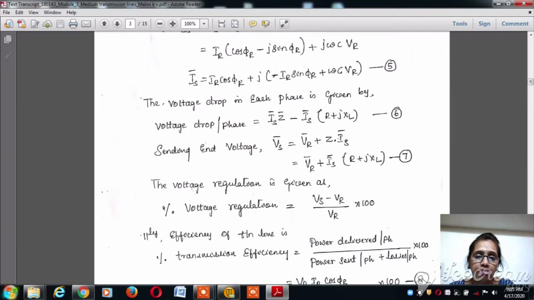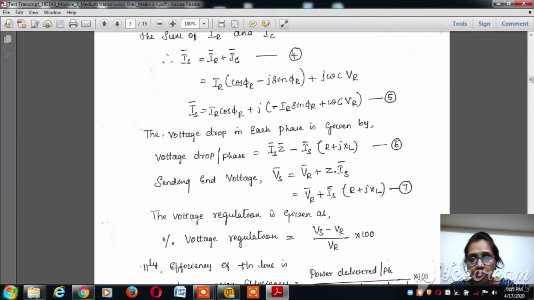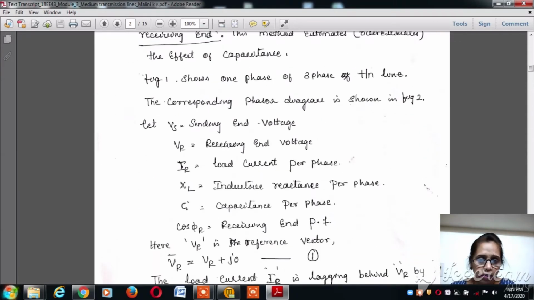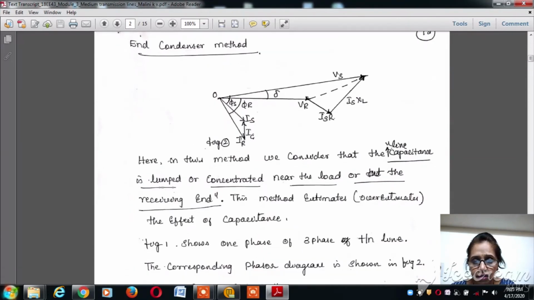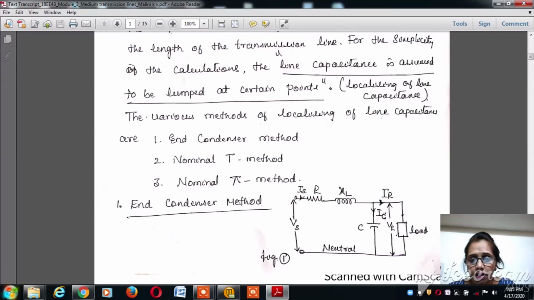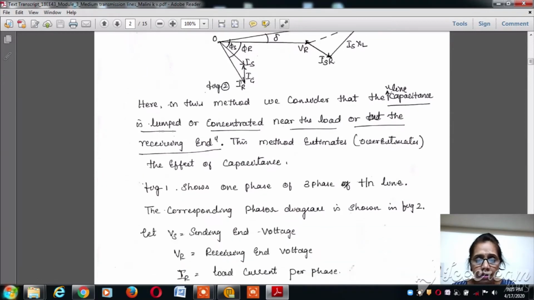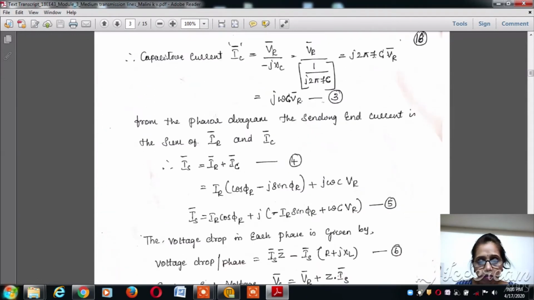Voltage drop per phase is equal to Is into Z, where Z is the impedance of the line, that is Is vector into Z vector, Is into R plus JXL. If we go back to figure 1, we can see this in the diagram: Is into R plus JXL, and IC into VC, and here we can consider the total near the load end.